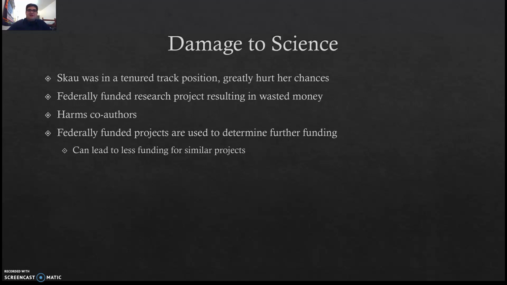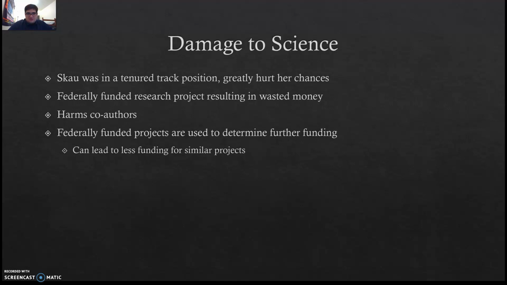Now, Skau was in a tenured position, so this greatly hurt her chances of furthering her career and even gaining tenure. Also, this was a federally funded research project, so this resulted in wasted money because any results they found that were actually legitimate could not be used in any capacity due to the retraction. This also harms her co-authors. So anyone who is working with her, whether it's PhD students, postdocs, all of them are harmed, and their careers are also hurt because they also do have a retraction associated with their name.